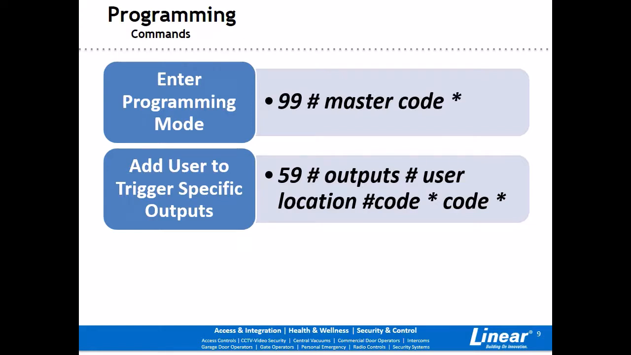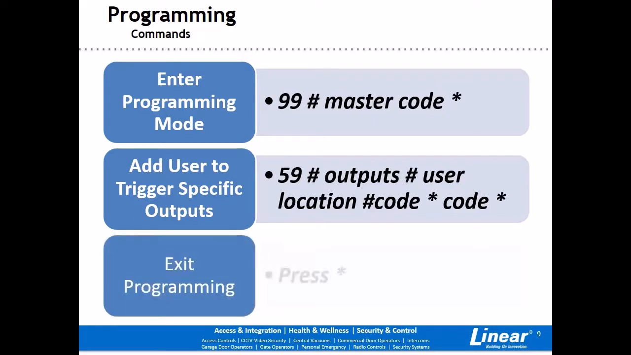Press 2# for the user location. This can be any number between 2 and 2000. User code 1 is used for the master code. Then press 2222 star 2222 star. This is the code you will use at the keypad. To exit, press the star. The yellow light will stop flashing.